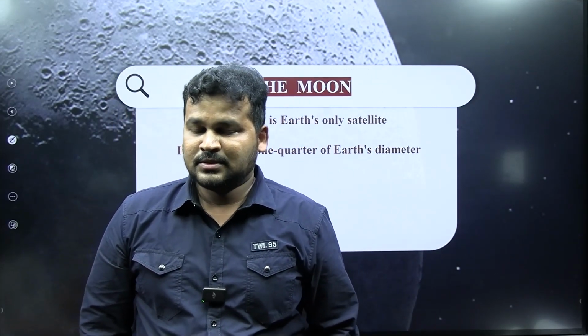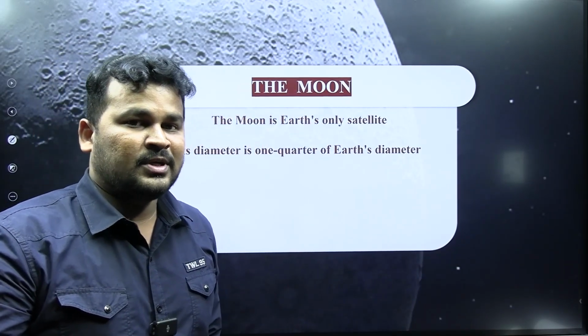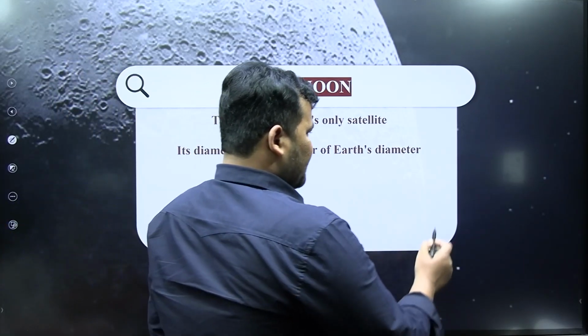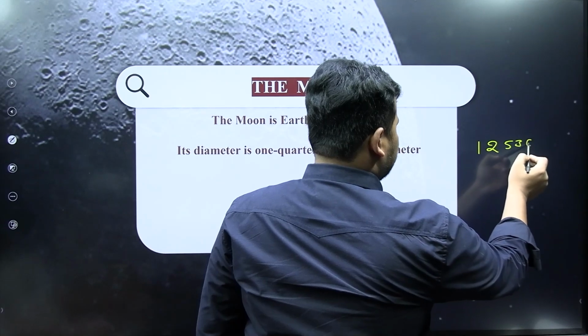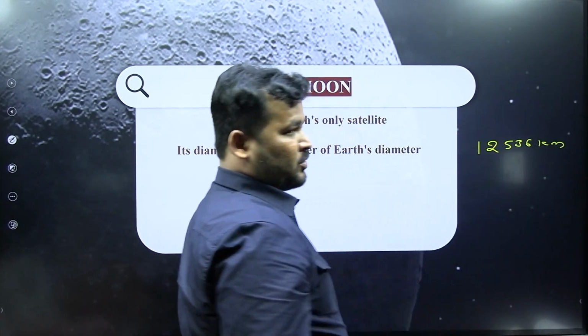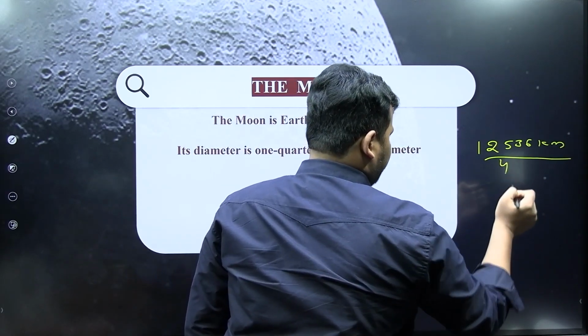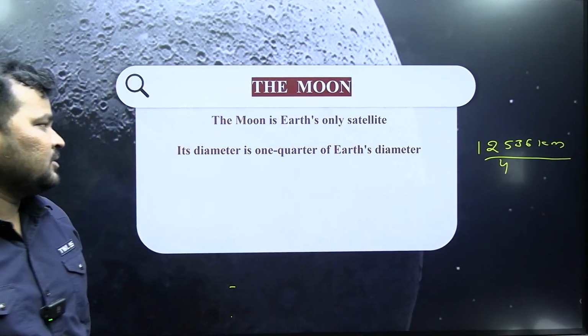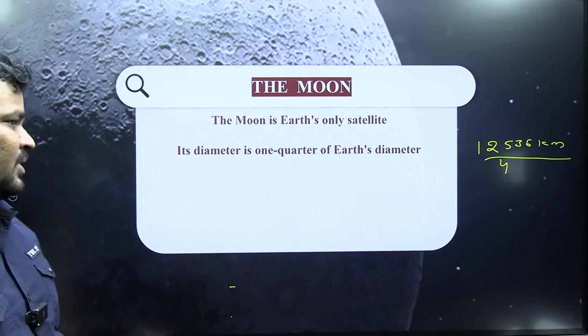Diameter of the moon is 1/4 of the Earth's diameter. What is the diameter of the Earth? Can anyone say? It's around 12,536 kilometers. It's the diameter, approximate values. So 1/4 means divide by 4. So if you do the calculation, you will get the diameter of the moon. Okay.